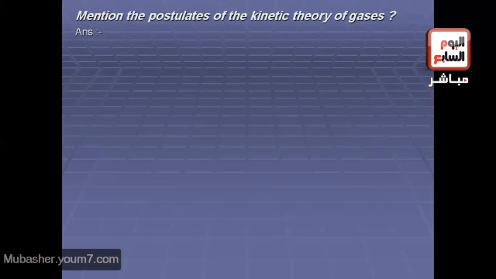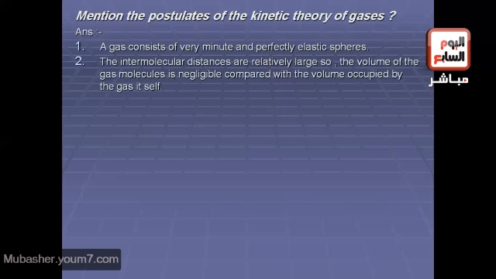Mention the postulates of the kinetic theory of gases. We all know this theory states some postulates, which are: number one, a gas consists of very minute and perfectly elastic spheres. Number two, the intermolecular distances are relatively large, so the volume of gas molecules is negligible compared with the volume occupied by the gas itself. That's right.